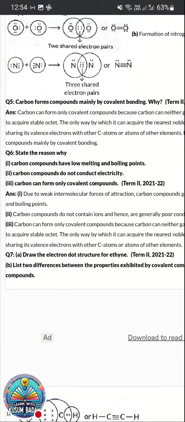Carbon compounds do not conduct electricity. क्योंकि वो covalent compound है, they do not have any loose electrons for conduction. So there is no ionic formation. So thus they do not conduct electricity. Next, carbon can form only covalent compounds.